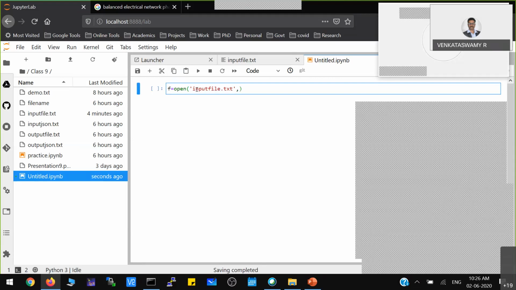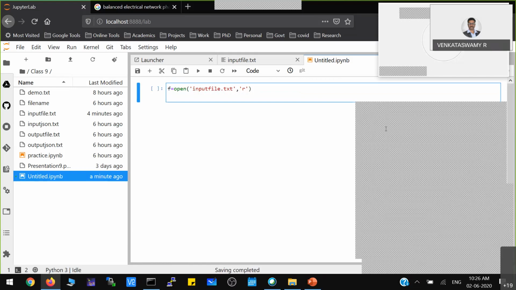You also have to provide the mode, whether you are reading or writing that particular file. When you specify R, then it is read only. If you specify W, then it is write only. Now we are reading that particular input file, so you can give it like this. Now what happens when you run this particular command? The file object will be created.